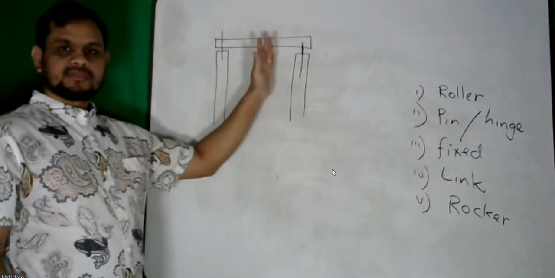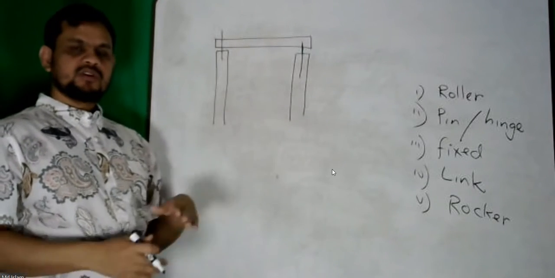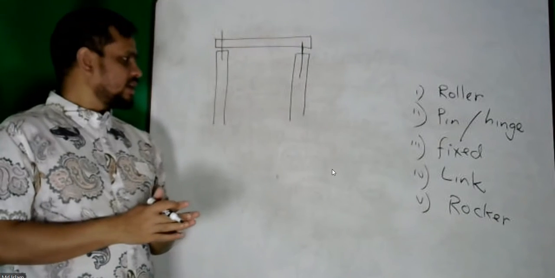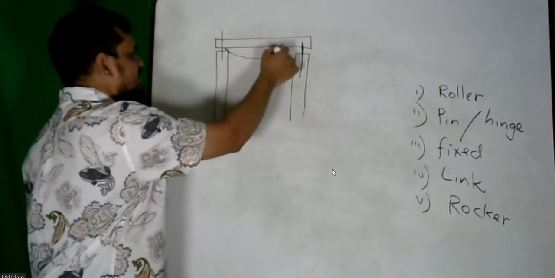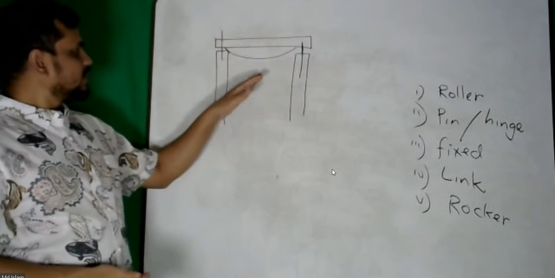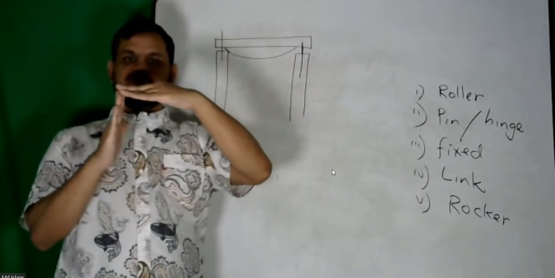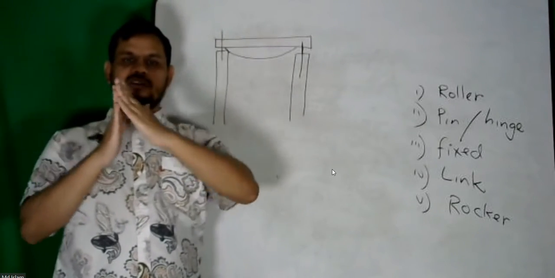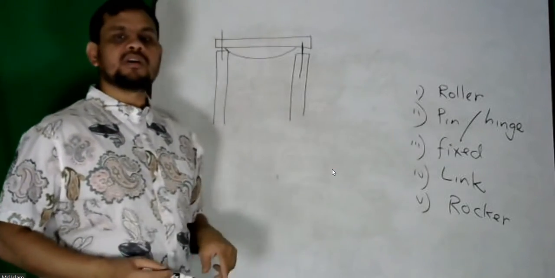This beam cannot move this way, cannot move this way. So both ways it is restrained, but it can deflect very easily. It can deflect, that's not a problem. But that means if the support is this, it cannot move this way, it cannot go this way, but it can twist a little bit. That is called pin or hinge.